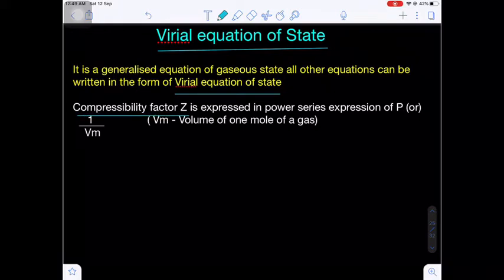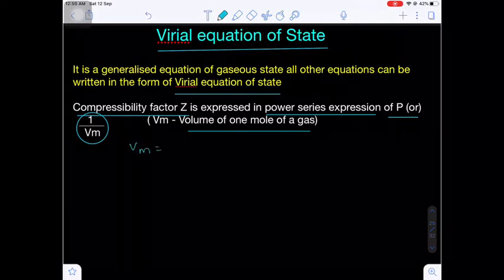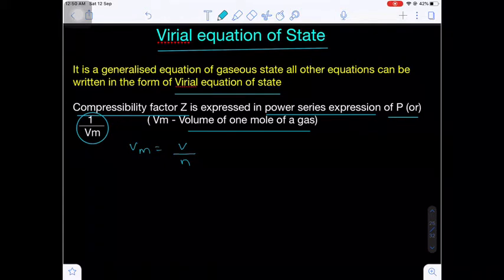It is expressed as a power series in pressure, or otherwise in 1 by volume. Here volume is the molar volume, that is the volume of 1 mole of a gas. Molar volume is equal to the volume of a gas divided by the number of moles. Are you getting my point?